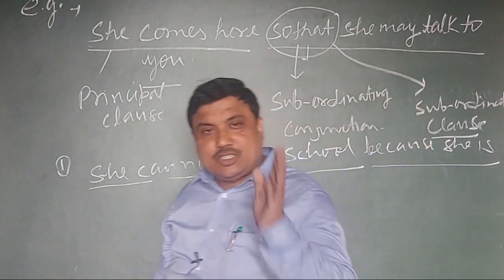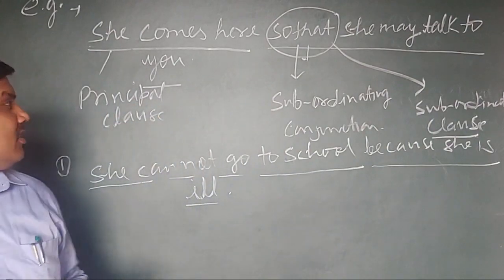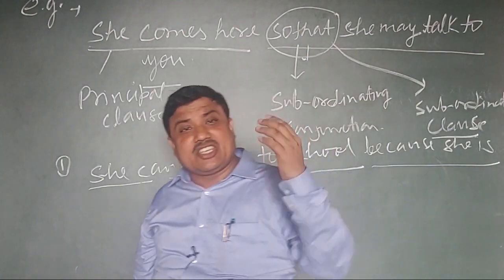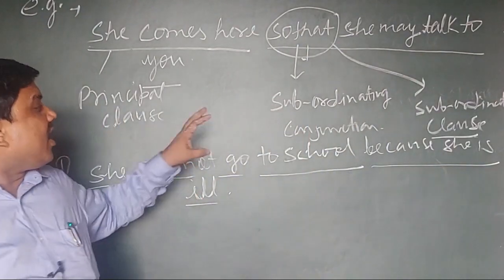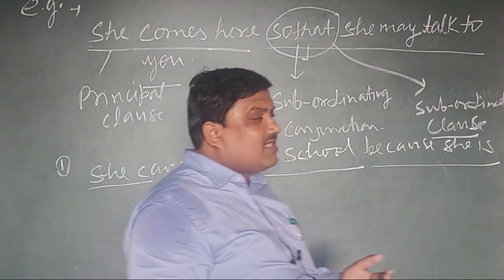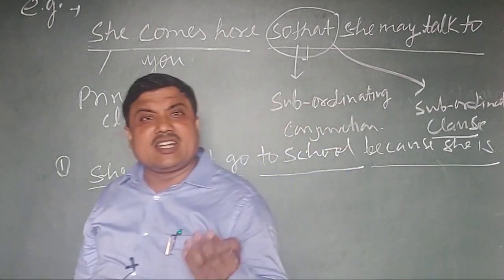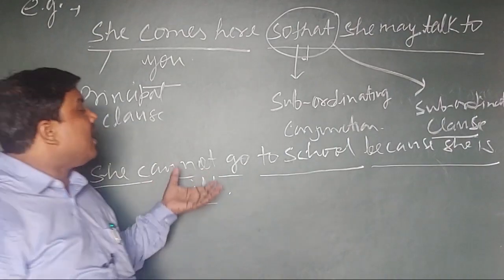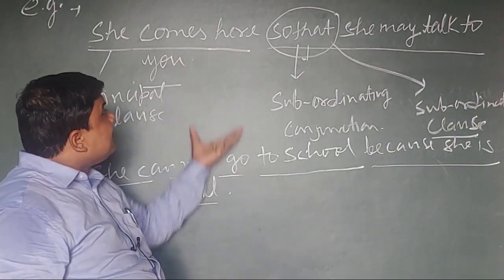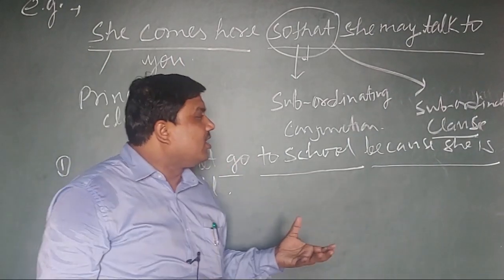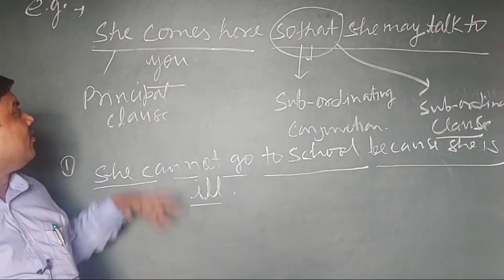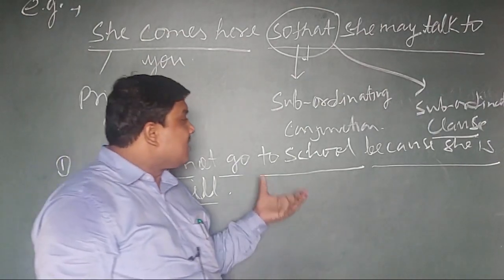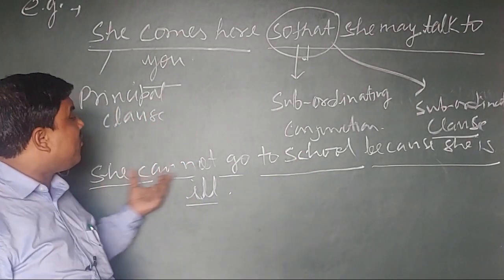Dear students, you have to keep in your mind, in a complex sentence, a subordinating conjunction is essential. For a complex sentence, a subordinating conjunction, and for a compound sentence, a coordinating conjunction is essential. If you have a detailed study of conjunctions, it will be very easy to find out which sentence has been given, because the conjunction can tell which kind of formation is there.